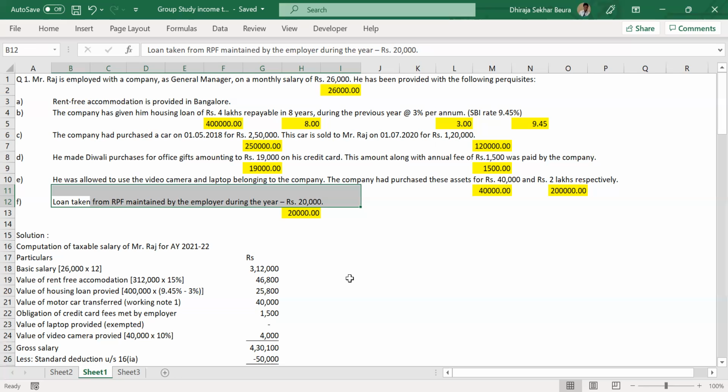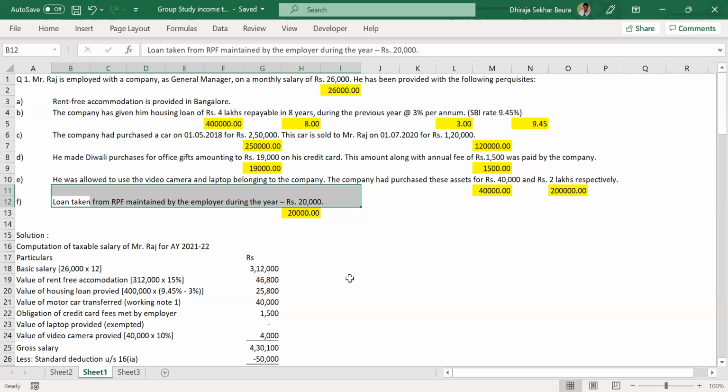So if they don't mention employer also, it doesn't make any difference. It will still be the same exact treatment. Now, what will happen to this then? Can somebody please tell? What should we do with it? Non-taxable. So we will not include it in our calculation.